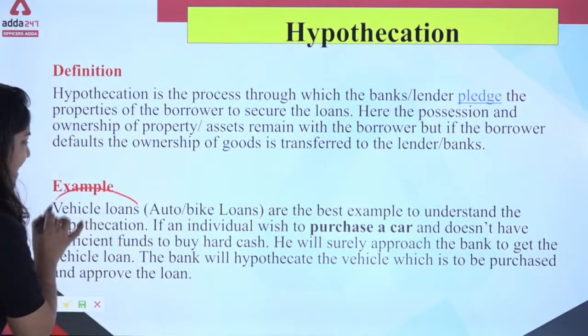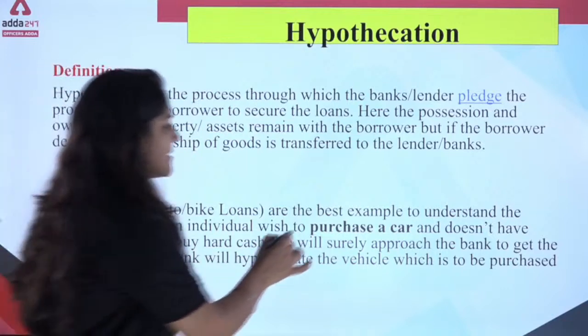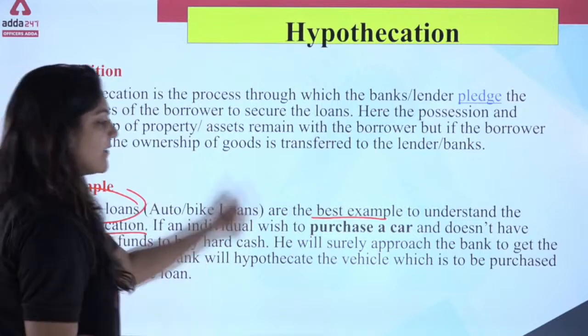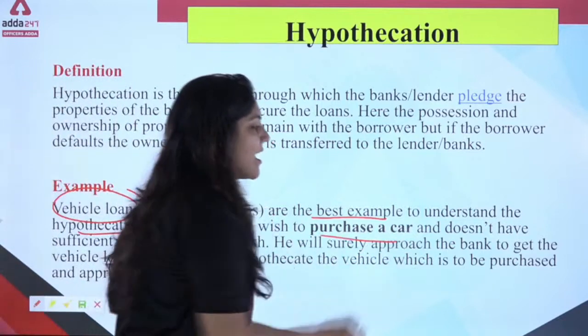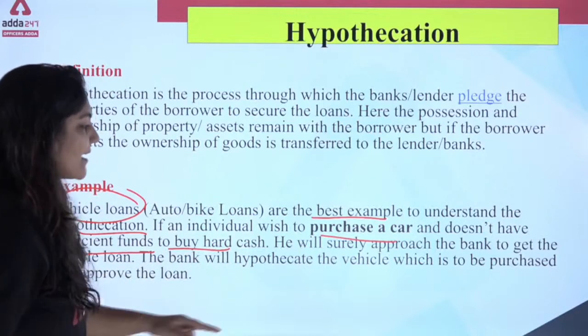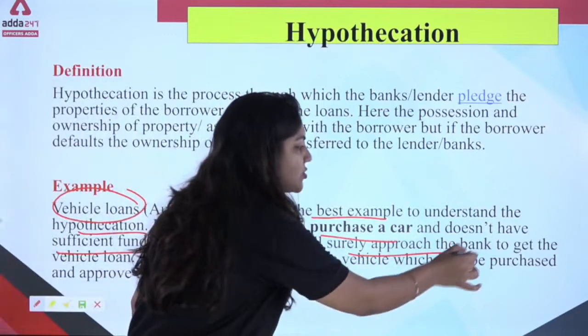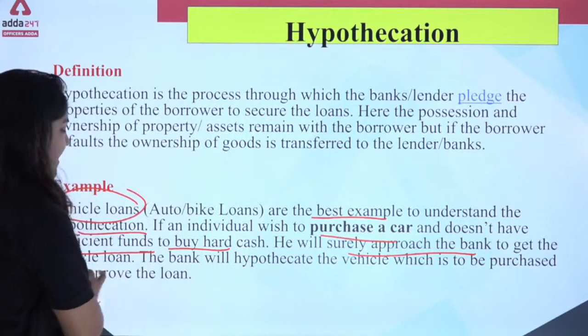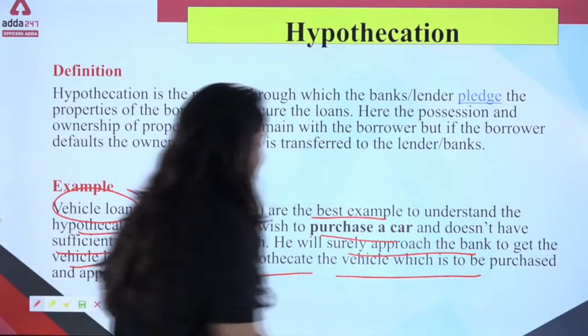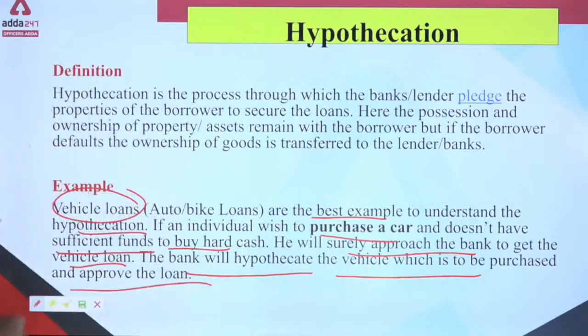Vehicle loan. Vehicle loan is the best example to understand hypothecation. If an individual wishes to purchase a car and doesn't have sufficient funds to buy it with cash, he will approach the bank to get a vehicle loan, and the bank will hypothecate the vehicle which is to be purchased and approve the loan. So this is a very simple example of hypothecation.